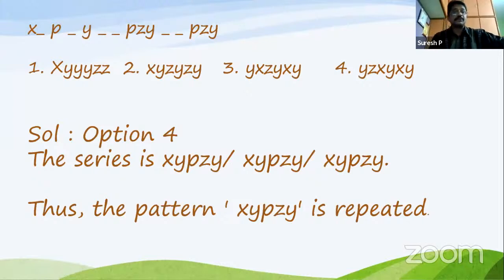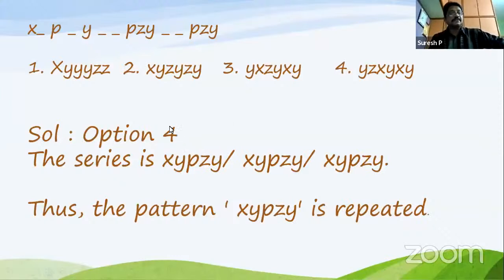Okay. Now I'm going to the last one. Now observe, PZY is there. So the last should be PZY. PZ here now, because here also PZY. The first one is X here, correct? So you have to take X. You have to take here X. So X. Now the second, now you have to check it.